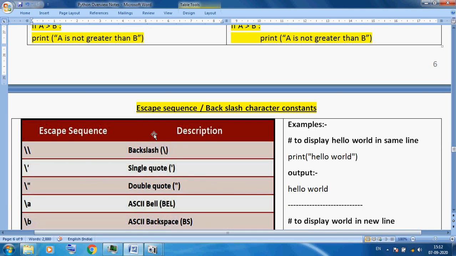Now escape sequences. We must use escape sequences in our programming language.